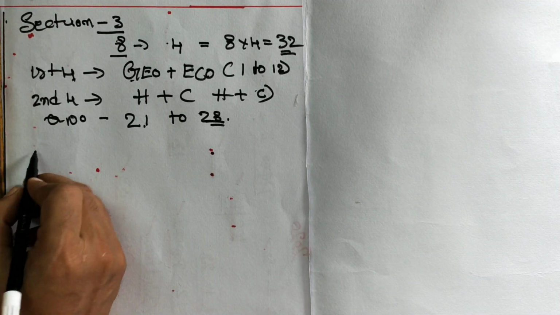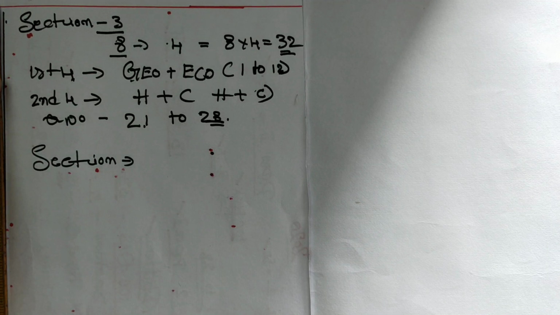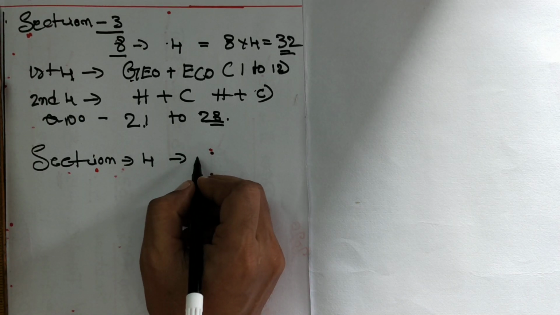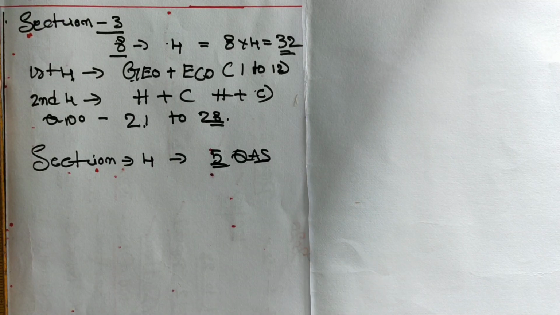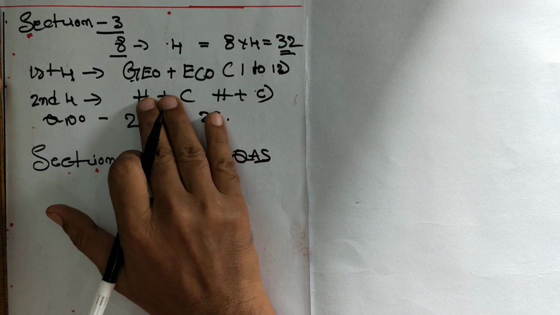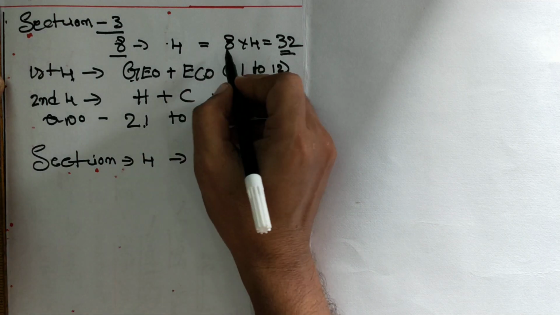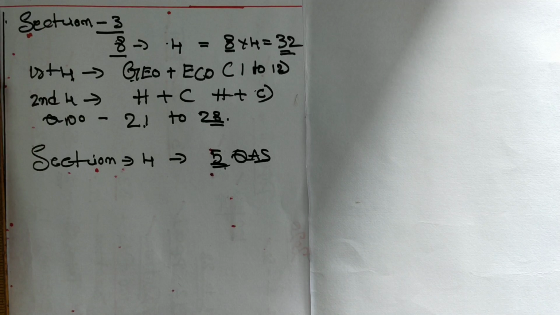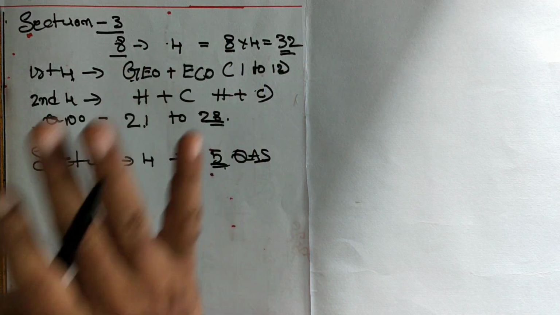Now section 4. This is the last section. In this section 4, there are only 5 questions. In section 1, there are 12 questions. In section 2, 8 questions. In section 3, 8 questions. In section 4, only 5 questions. That is, the total number of questions is 33.